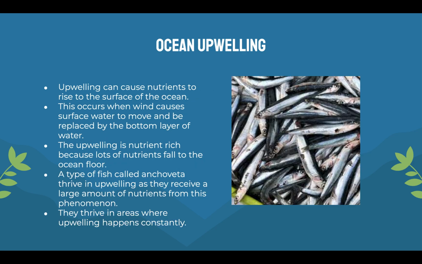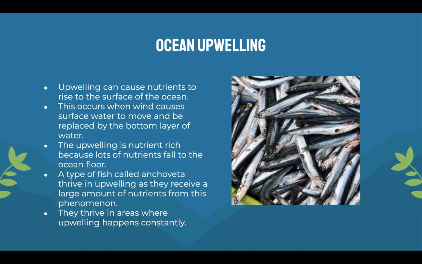Ocean upwelling. Upwelling can cause nutrients to rise to the surface of the ocean. The nutrients, obviously, sink in water. Upwelling brings these sunken nutrients back up to the surface. This occurs when wind causes surface water to move and be replaced by the bottom layer of water. So as wind moves away the water on top of the ocean, the water on the bottom comes up and replaces this top layer. So now there are more nutrients on the top layer of the ocean.